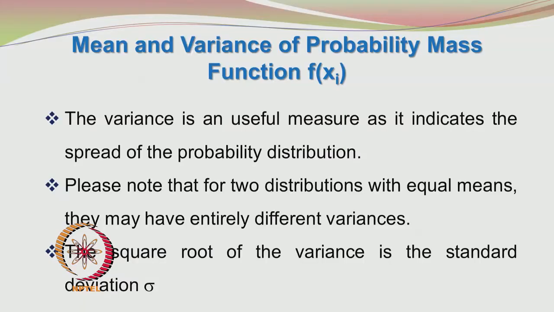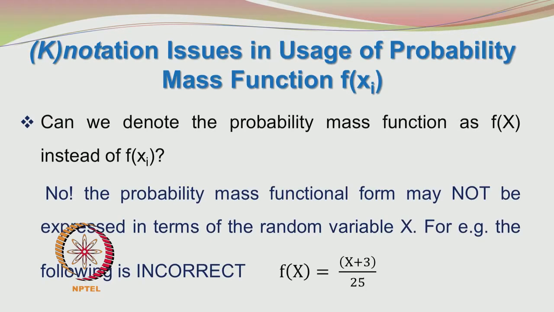average. By definition, the square root of the variance is the standard deviation. Variance is denoted by sigma squared, and so standard deviation is denoted by sigma. As I said earlier, we should look at the notation or terminology issues whenever we use the language of statistics. The grammar has to be correct.